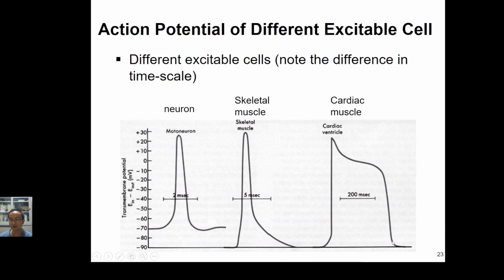So how about the cardiac muscle? Its pulse width is around 150 milliseconds up to 300 milliseconds. On average, it's around 200 milliseconds. Okay, so the same, it includes the depolarization, that is the influx of sodium ion, and then it still lets the calcium ions keep moving inside the cell membrane, so that it will have a plateau here, and then the repolarization, that is the outflux of potassium ion. Okay, so for this slide, I just want to let you know that action potentials generated from different excitable cells have different pulse widths.